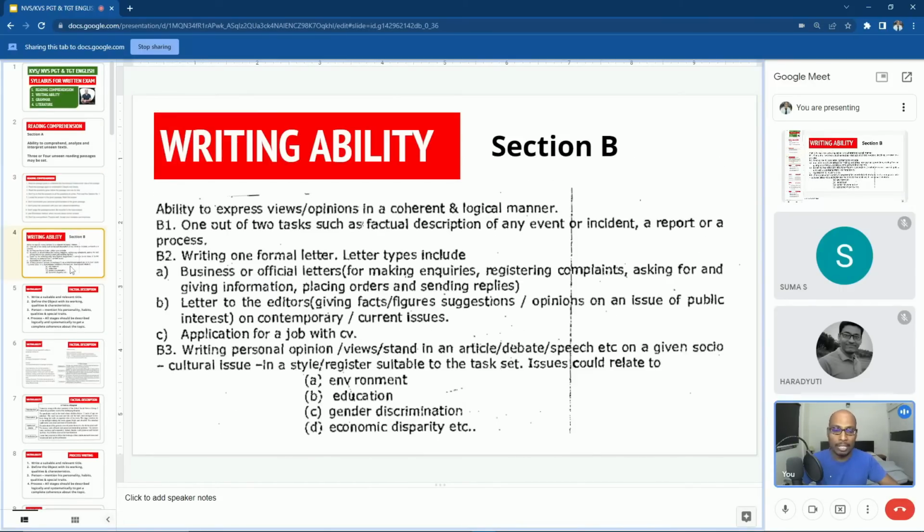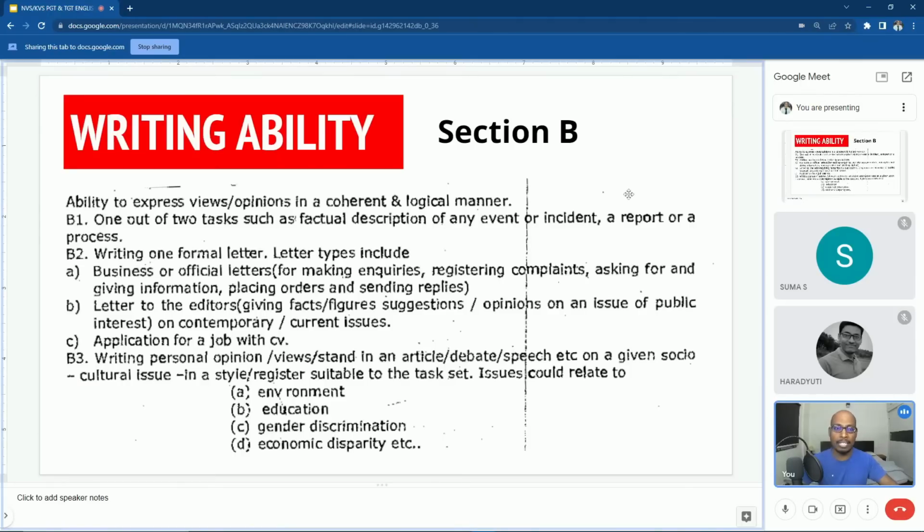Now let us go to today's topic, writing ability. This writing ability is in section B, and you are going to get questions in writing ability also, but not like the writing part here. You are going to get questions in the form of MCQs. So what is an MCQ question? I'll show you, because once you get an idea, then only I will start the explanation about writing ability.